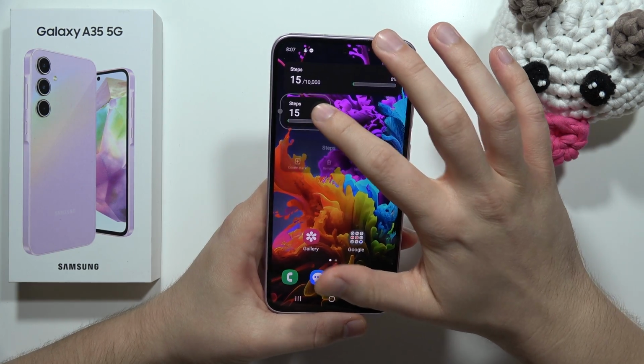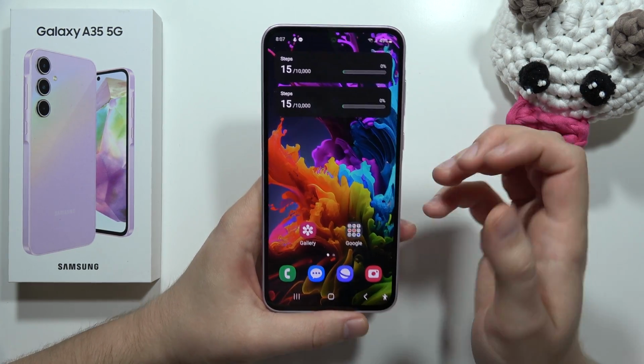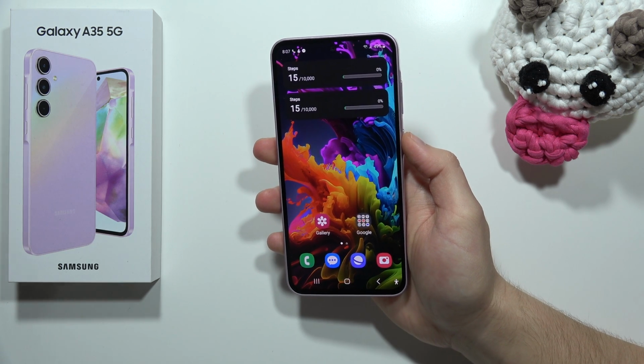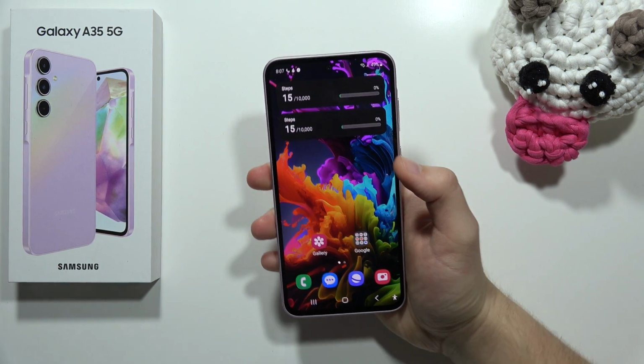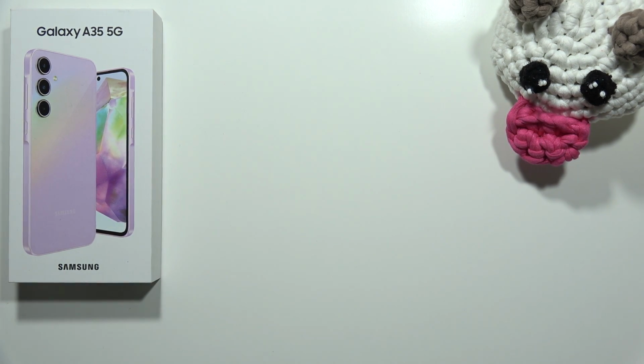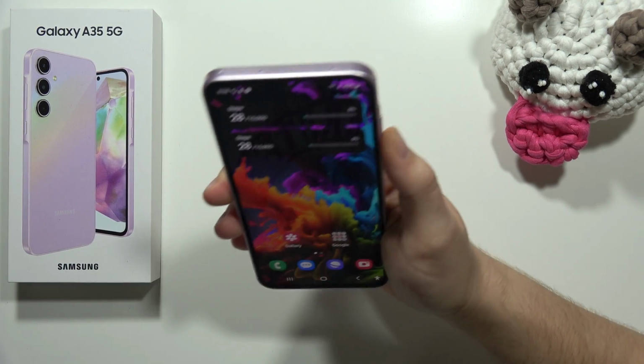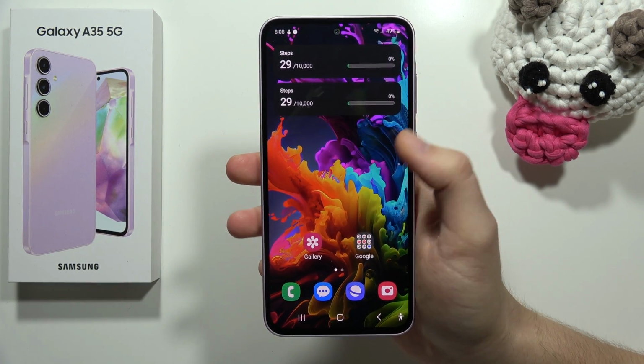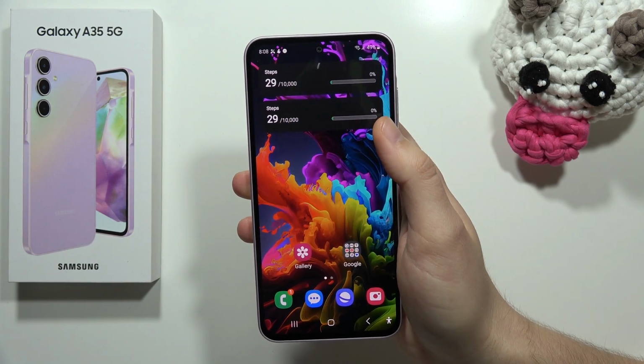And now, just to show you that it really works, give me like 5 seconds. I'm gonna make a few steps in my room just to show you that it really works. Okay, so I just made, I don't know, 10 steps or something like this. And as you can see now, it changed from 15 to 29. So that's how it looks.